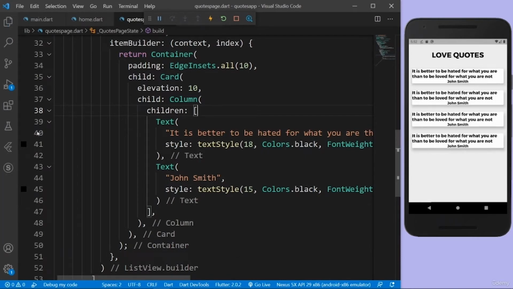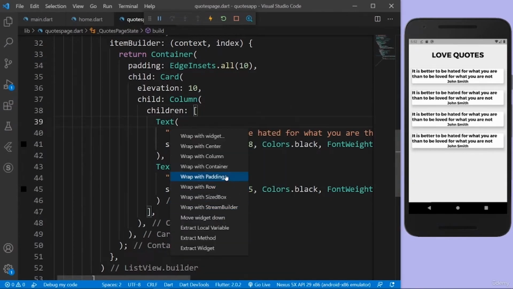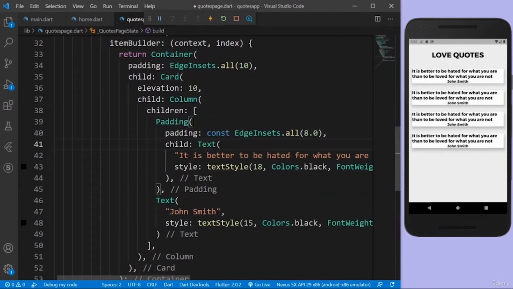There you go. It's better to be hated for what you are than to be loved for what you are not. This is the quote, and this is written by the author John Smith. So there are some problems. This kind of looks ugly because we don't have any padding, so it should kind of have some space, right? So let's wrap this into a padding and give some padding. So padding is